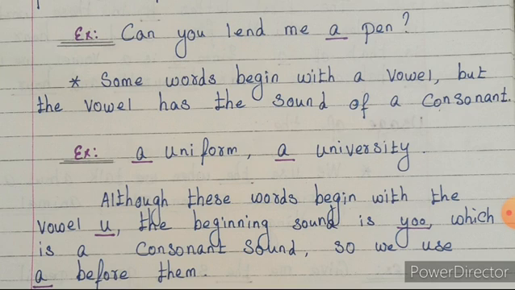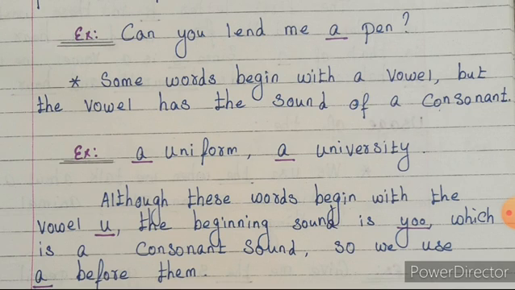So before a consonant, it is for a singular noun beginning with a consonant sound, pen. The sound is a consonant sound, pen. So here we have to use the article as a. We use a before a singular noun. Here the singular noun is pen, beginning with a consonant sound, p, the sound. So here we have to use the article as a.